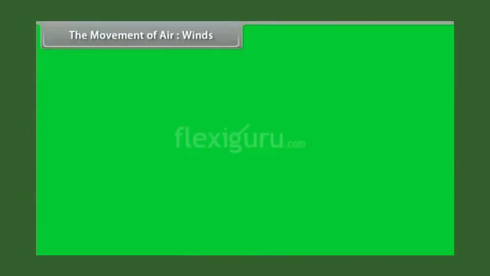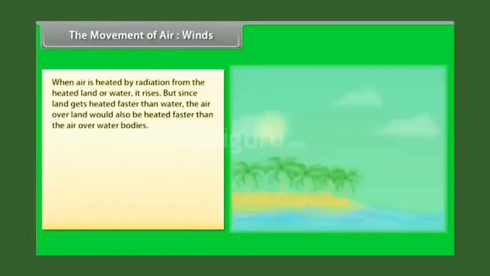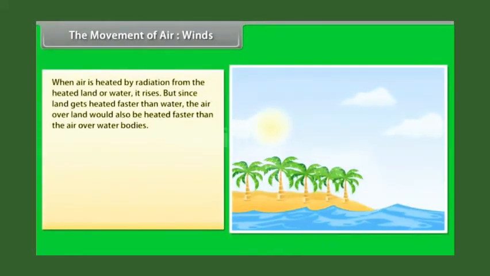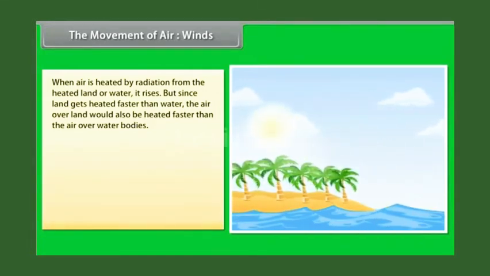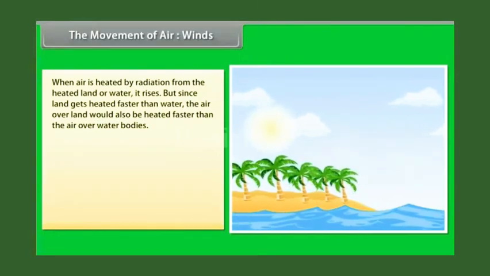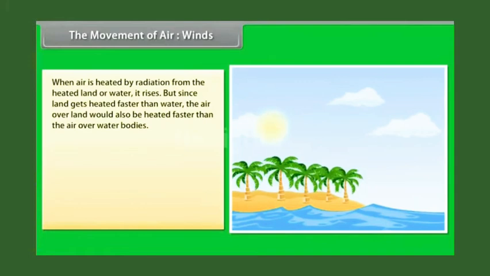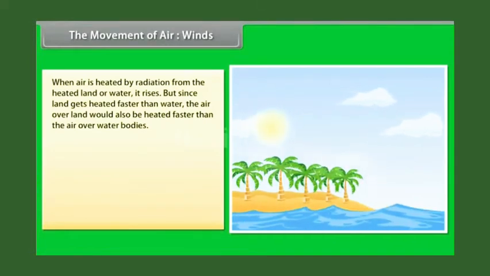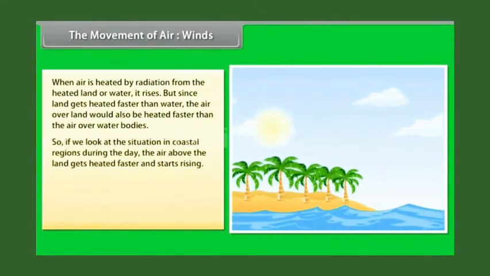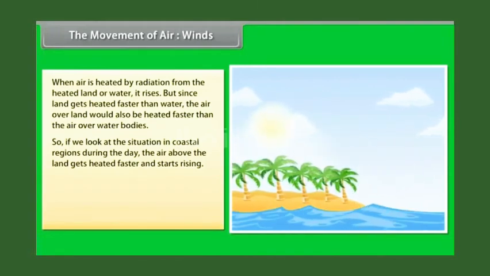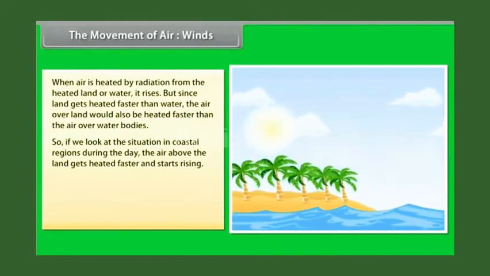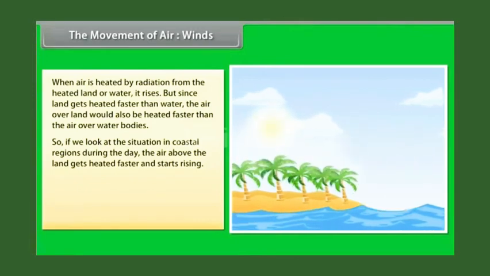The movement of air, winds. When air is heated by radiation from the heated land or water, it rises. But since land gets heated faster than water, the air over land would also be heated faster than air over the water bodies. So, if you look at the situation in coastal regions during the day, the air above the land gets heated faster and starts rising.